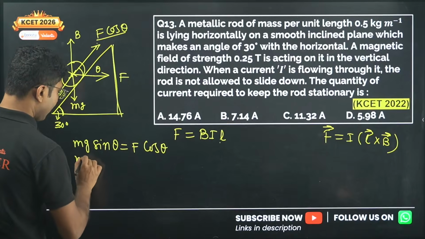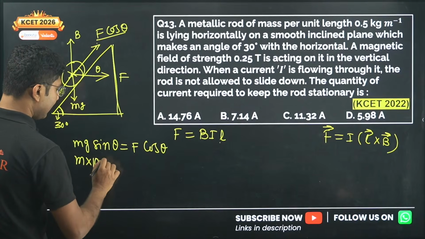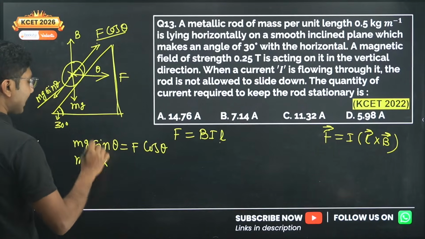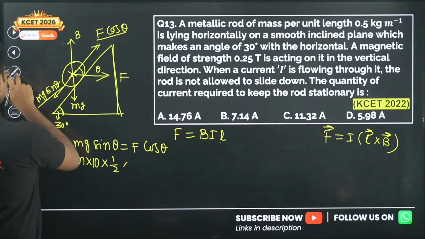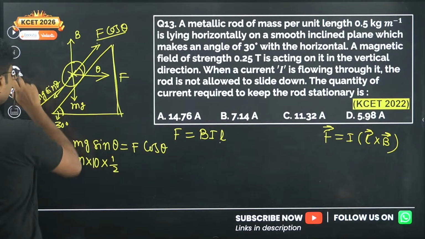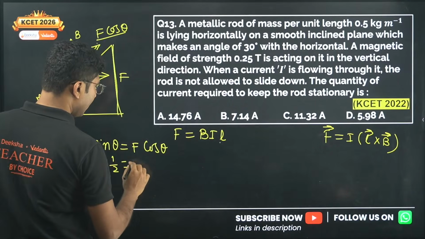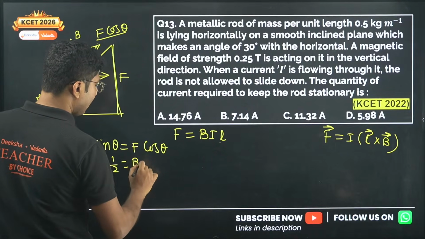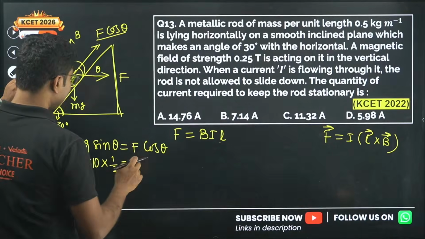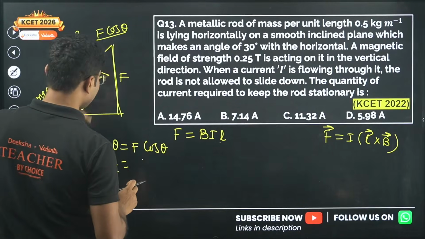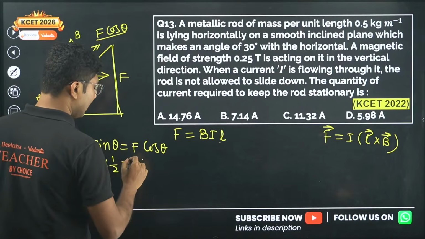Now m into g, we are assuming g is 10, sin theta is sin 30, which is half, and F is given by BIL. Now see, in the question the mass is not directly given, mass per unit length is given, so that's why we have to take the length to the other side.